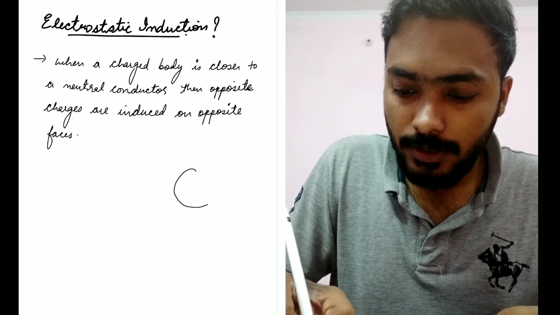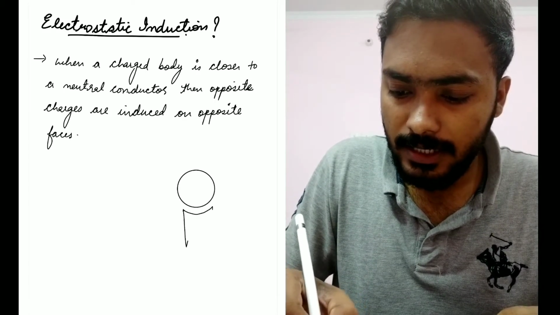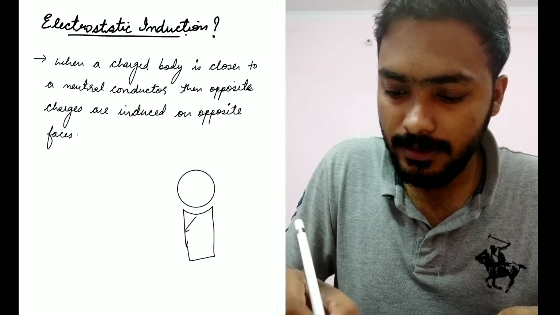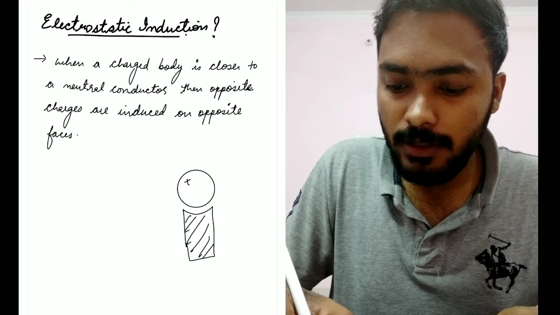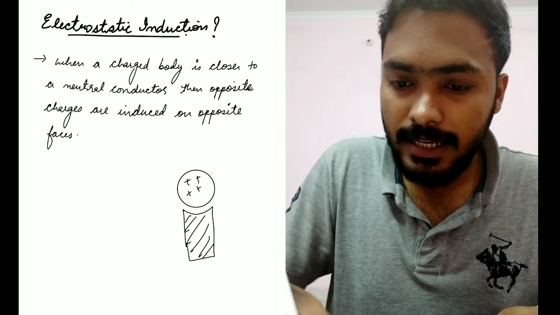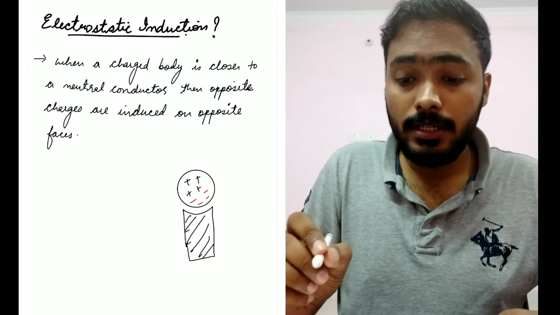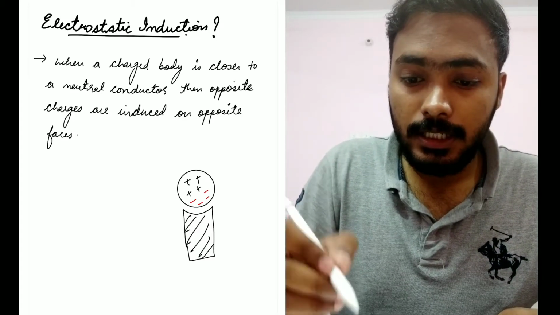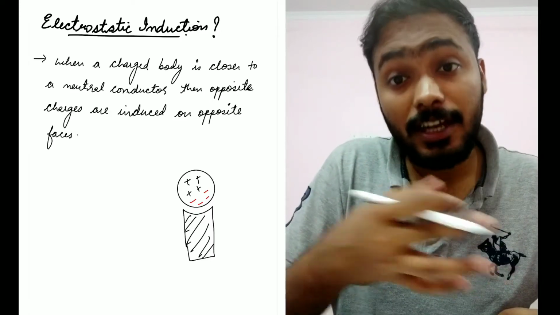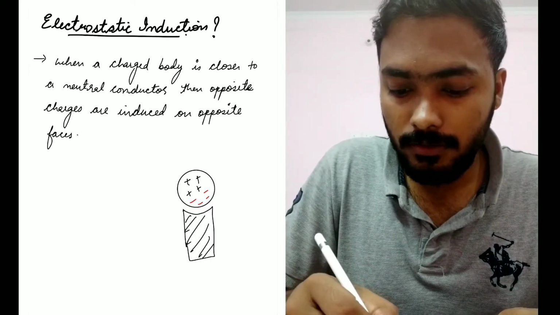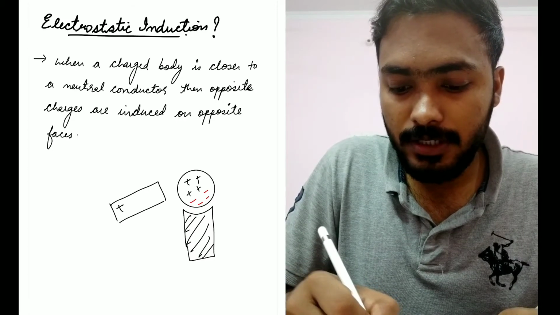Let's say this is a neutral body. Let's say it is standing on some stand. This is a stand on which it is standing, right? So this is a neutral body. It has an equal number of positive charges and an equal number of negative charges, so it's a neutral body. So when a charged body is brought closer to this neutral body, let's say this is my charged body, let me say it's a positively charged body.